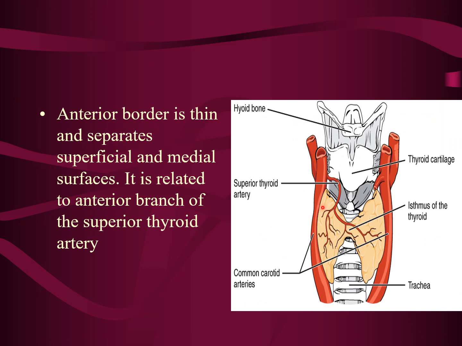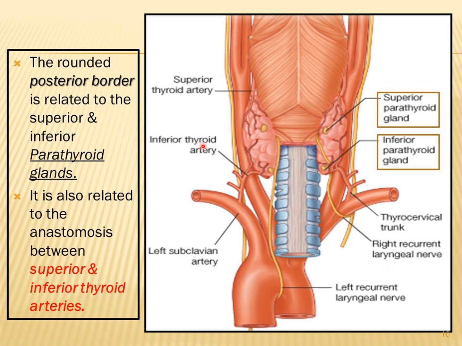Coming to the anterior border, it is thin, separates the superficial and medial surfaces, and is related to the anterior branch of the superior thyroid artery. This is the relation of the anterior border. Coming to the posterior border, it is rounded, related to the superior and inferior parathyroid glands. We can see here the superior and inferior parathyroid glands. It is also related to the anastomosis between the superior and inferior thyroid arteries. We can see the anastomosis between the superior and inferior thyroid arteries.